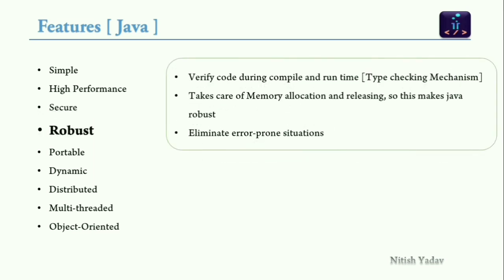Robust. Robust basically means strong. Java is robust because it uses strong memory management. There is a type checking mechanism in Java, which means it will verify the code during compile time and at runtime so that any errors can be fixed. It takes care of memory allocation and releasing, so this makes Java more robust.